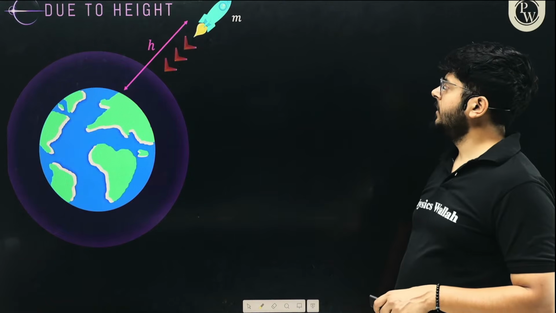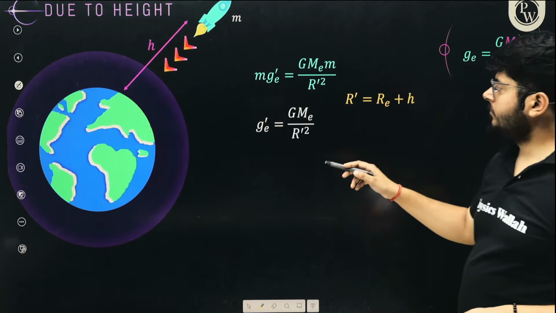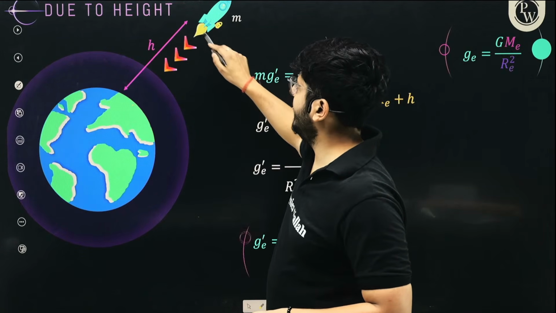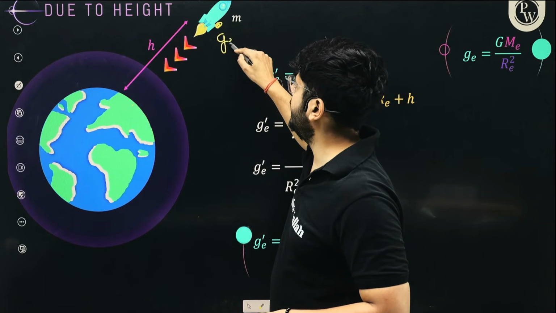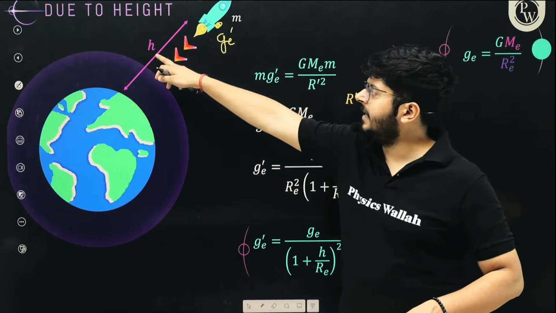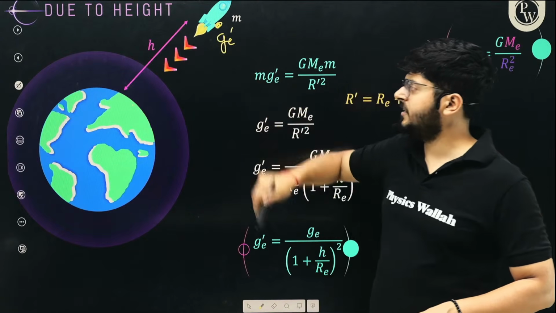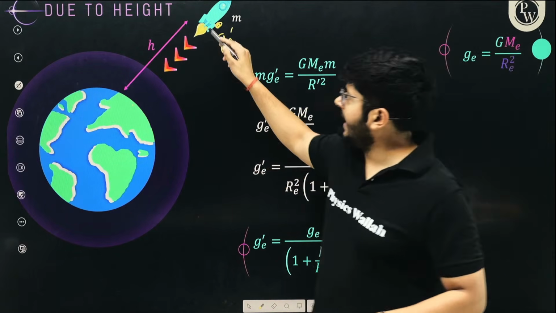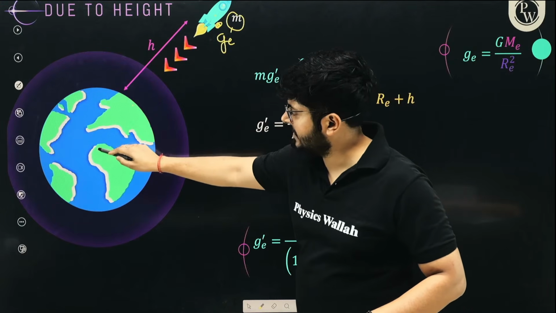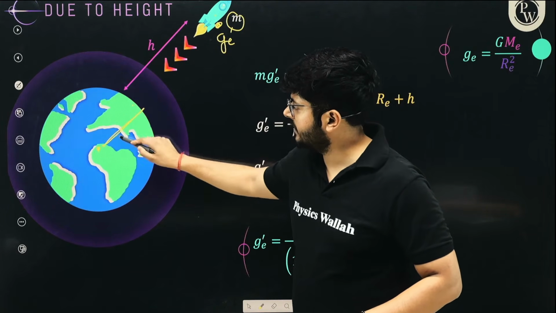So my dear kids, let us say the value of acceleration due to gravity over here at the height h from the surface is g dash. Right now at this particular point, let's say here we have a mass m. This is the center of Earth. Clearly the radius of Earth is RE.